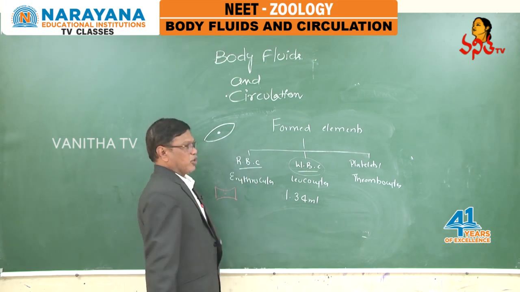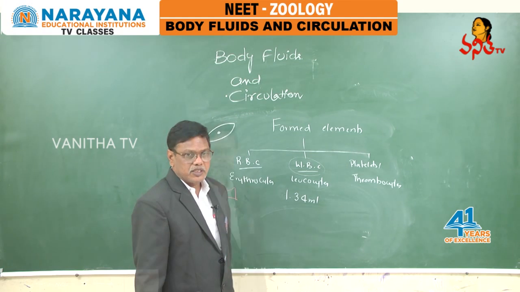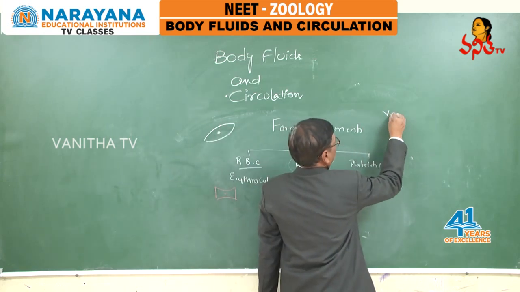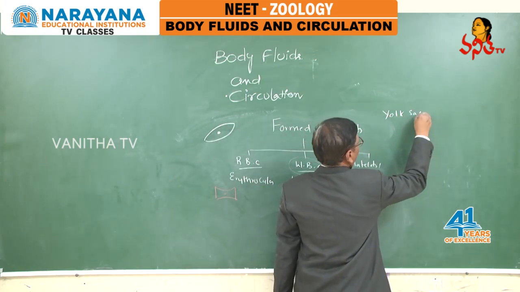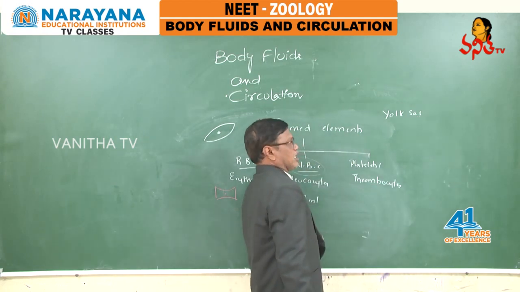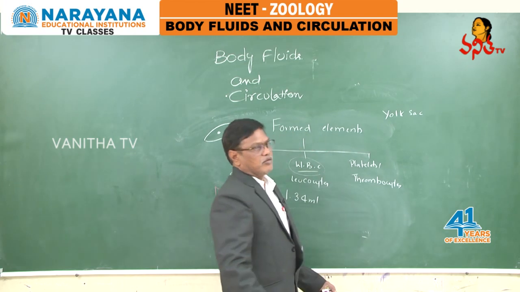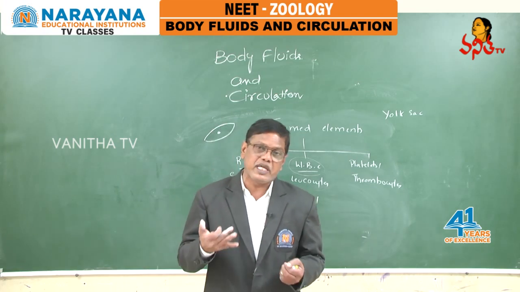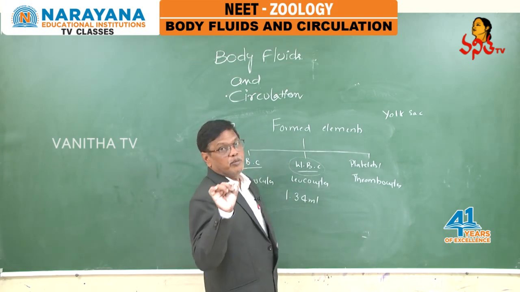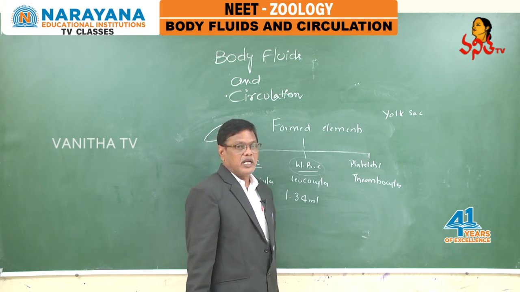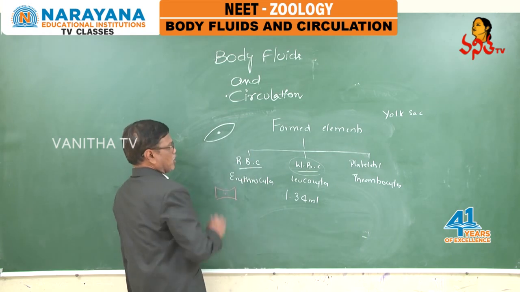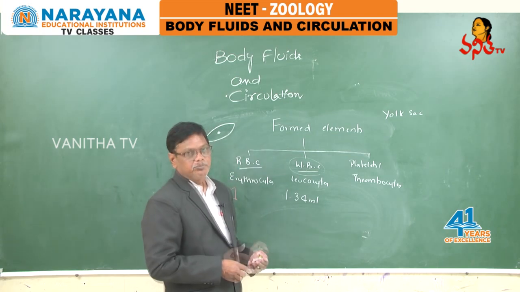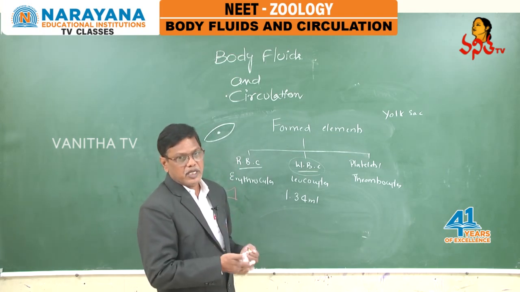Next, the production of RBC is called erythropoiesis. In early stages during embryonic development, the first RBC form from the yolk sac. Then the liver takes charge. After the liver, the spleen. Finally, after birth, throughout life, the production of RBC is taken over by the red bone marrow. Okay, so this is about RBC. Why are RBC different in shape? Why are they enucleated? From here you can get one application type of question.